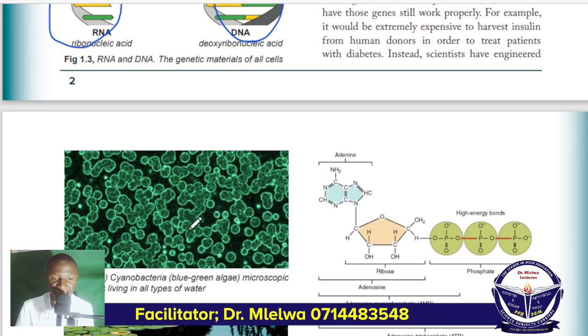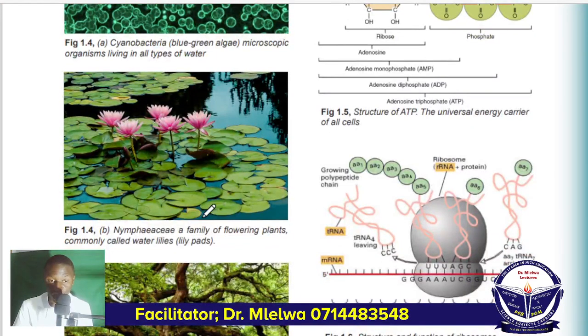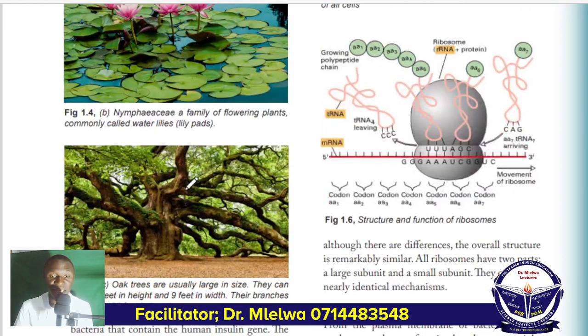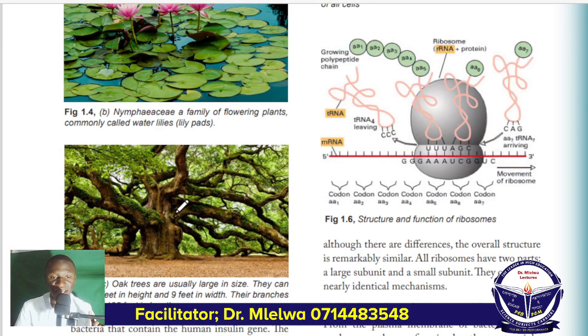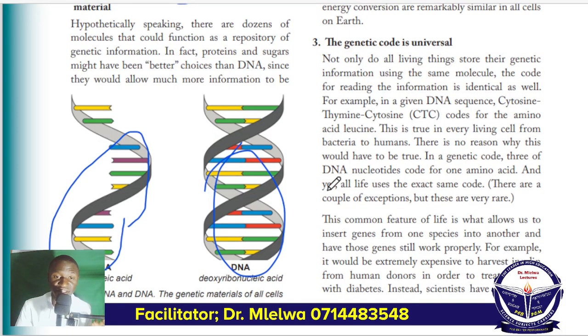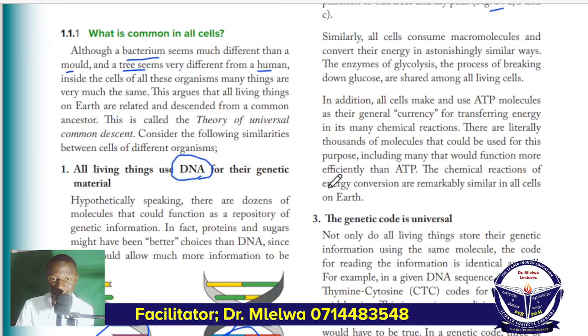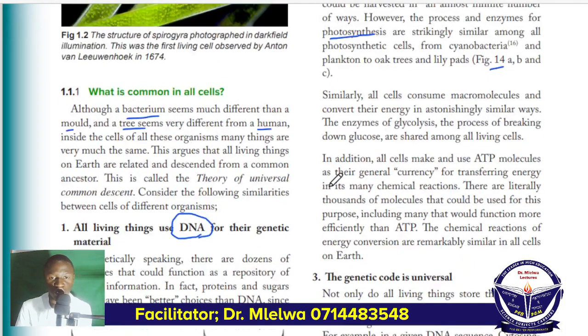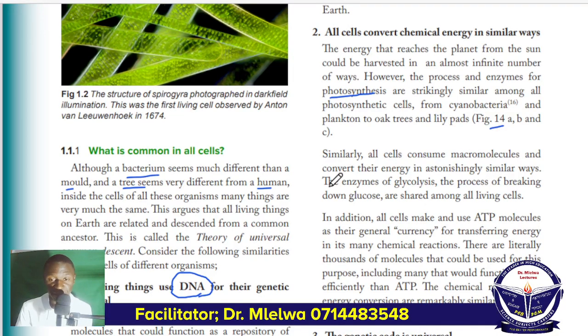Ukizungumzia hii cyanobacteria, it is microscopic, hauwezi kuiona kwa jicho, lakini pigment inayotumia kwa photosynthesis na pigment inayotumia majani ya kwenye maji na pigment inayokuja kutumia mti is the same. You see, that is the similarity. And even the process now of utilizing that energy in the cell to get ATP, kwanza ni nafanana, lakini pia hata ATP yenyewe nafanana.